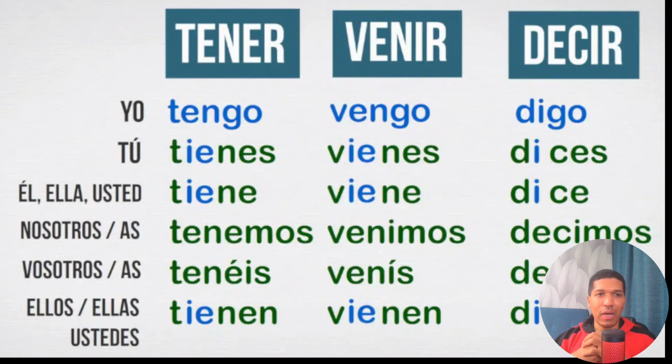So, guys, we also have different verbs that are not like the ones that we saw before. For example, tener, to have, venir, to come, decir, to say. Tener, venir, and decir, if you notice, the first person ends in go, and then you need to change E to IE. Tienes, vienes, dices. Tiene, viene, dice. Nosotros and vosotros stay the same. Don't need to change. They stay the same like regular verbs, like you already know. I hope so. So guys, let's move on to the next irregular verbs.